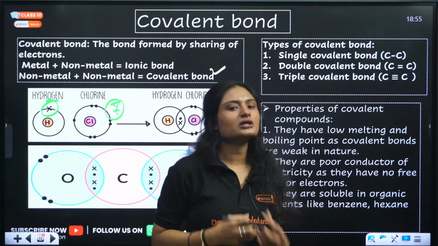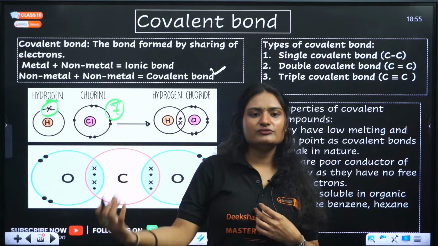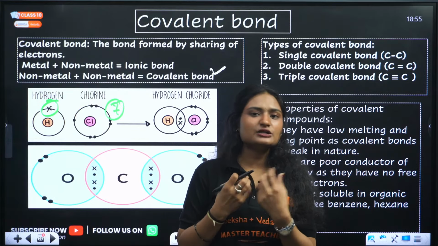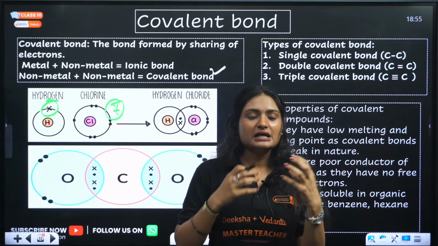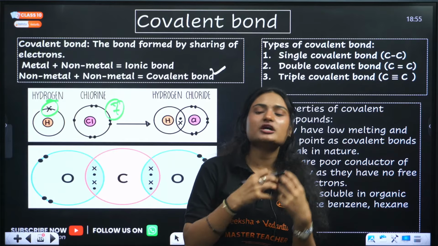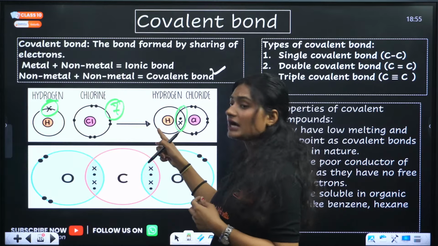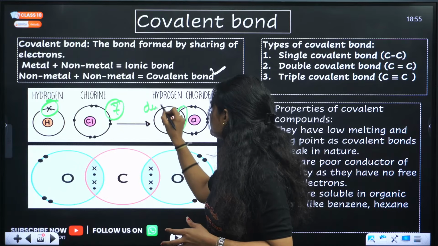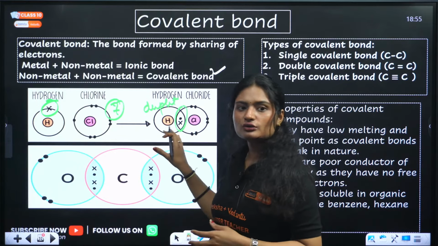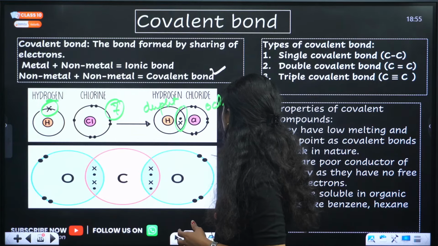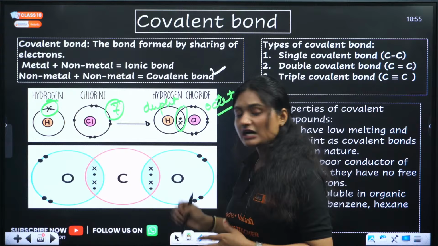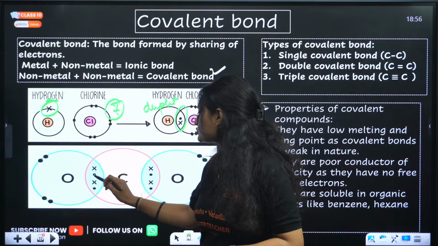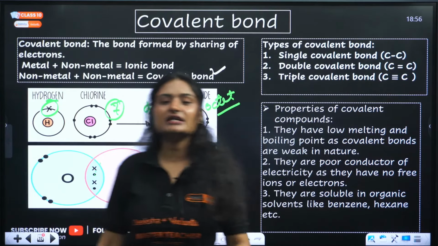So they come to a mutual conclusion. Hydrogen says, I only have 1, I cannot give it to you because then I'll become unstable. Chlorine says, I need only 1, share it with me. So hydrogen and chlorine decide mutually that they will share these electrons, so that hydrogen's duplet is complete and for chlorine its octet is complete. Similarly in case of carbon dioxide, carbon shares its 4 electrons with 2 oxygen atoms. We get double covalent bond.